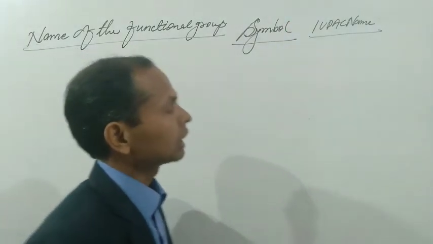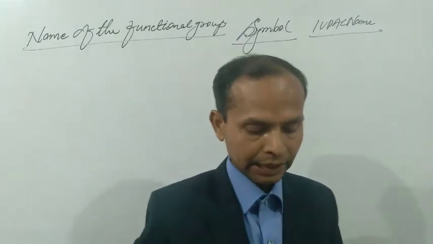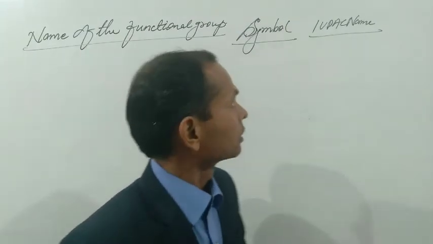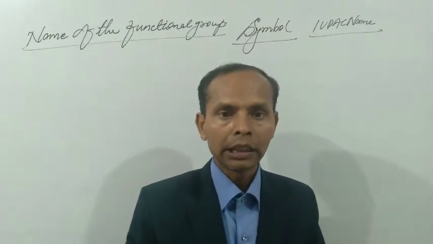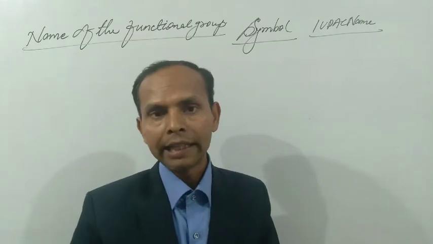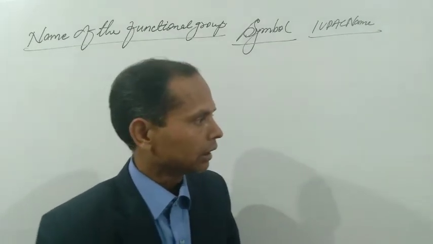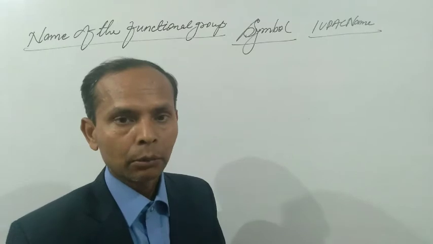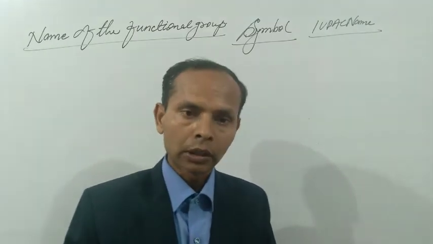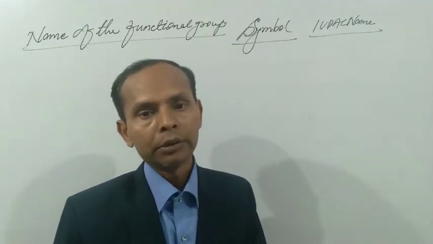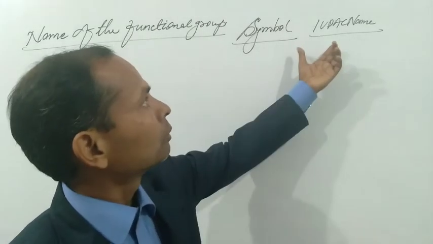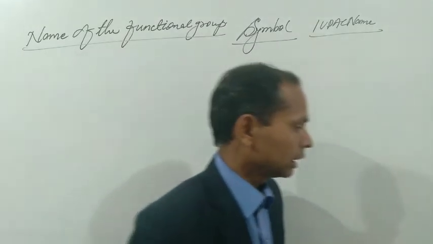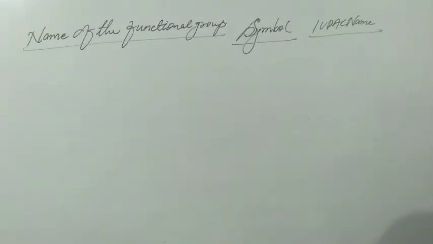IUPAC stands for International Union of Pure and Applied Chemistry. This is an international name that can be given to every organic compound in order to avoid any mistakes or difficulties. The IUPAC organization has given some rules or techniques by which we can write the formula of every compound. So this is an international name.